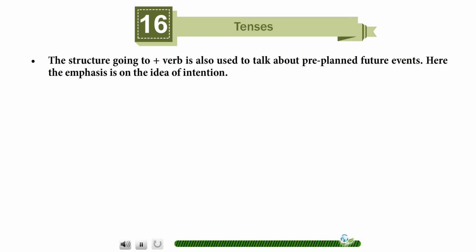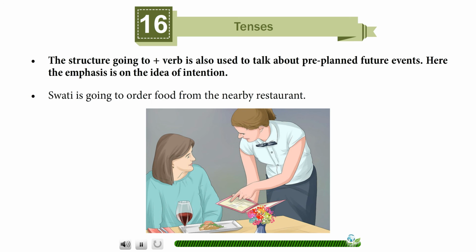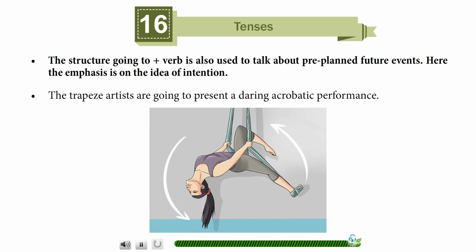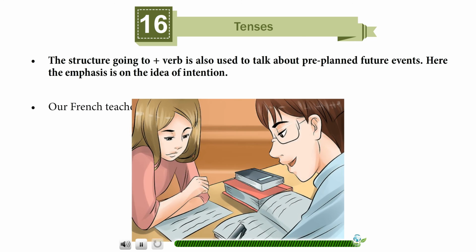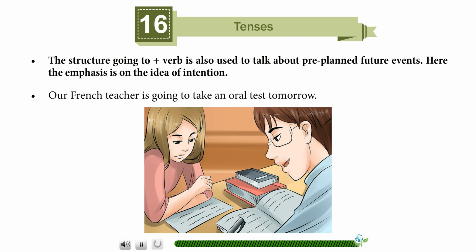The structure going to plus verb is also used to talk about pre-planned future events. Here the emphasis is on the idea of intention. Swati is going to order food from the nearby restaurant. The trapeze artists are going to present a daring acrobatic performance. Lata is leaving for Dehradun tomorrow. Our French teacher is going to take an oral test tomorrow.